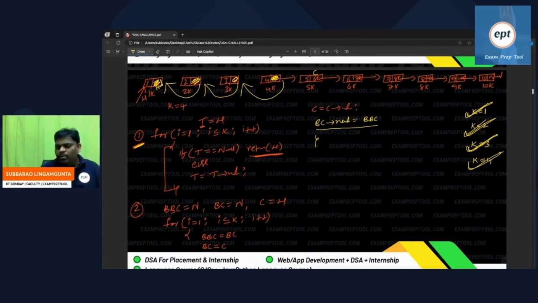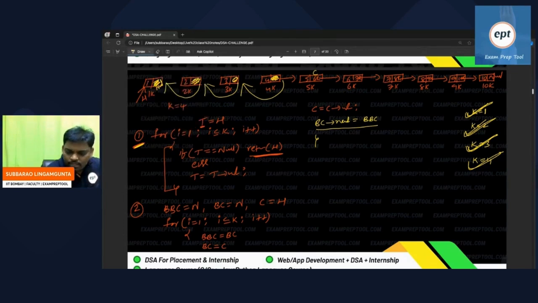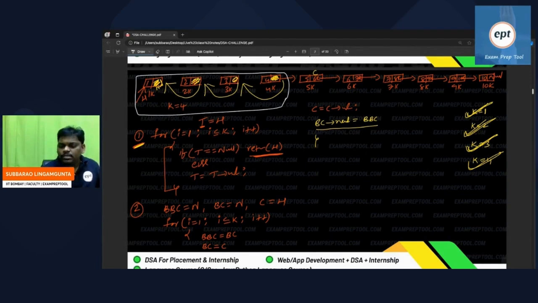But remember, K people reverse done. See this one. After reversing, the first node becomes the last node, and the last becomes first. Some people are asking, what is the name of this person, sir? Remember, it is a BC, it is a BBC.